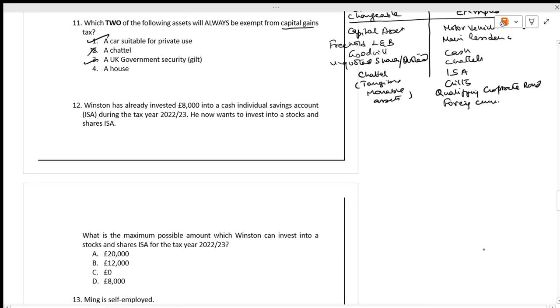Winston has already invested 8,000 in an individual savings account for the tax year. Now he wants to invest more. See, what is the rule if we are talking investments? How much can we invest? We can invest 20,000. It has been given.